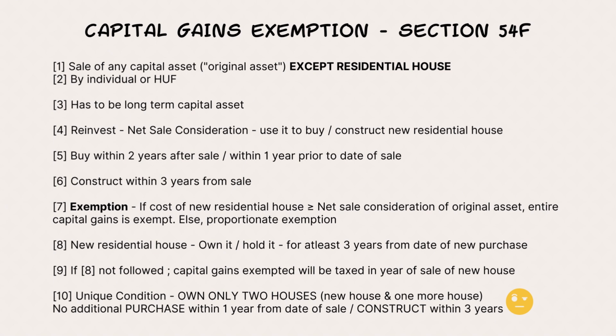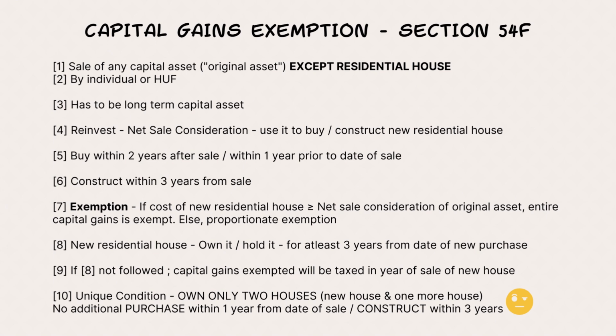Okay. Now, other conditions are pretty much the same. Whatever new residential house he's purchasing or constructing, he has to own it. He has to hold on to it for at least 3 years from the date of purchase. It has to become a long term capital asset. Otherwise, what happens? If he sells the new residential house within the 3 years, then in that year, whatever capital gains was originally exempted for him will become taxable later. So that much punishment is there under 54F also.